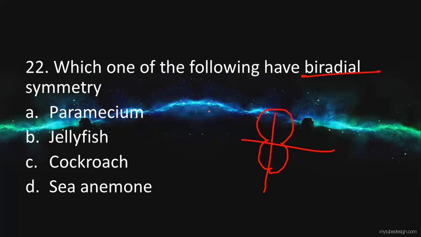In biradial symmetry, two halves are produced. Examples are sea anemone. Cockroach is bilateral, paramecium is asymmetrical, and jellyfish is radial. So obviously sea anemone is the biradial organism.